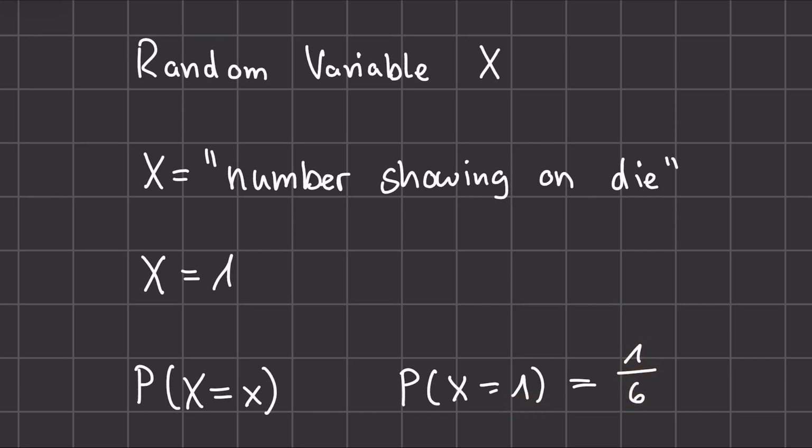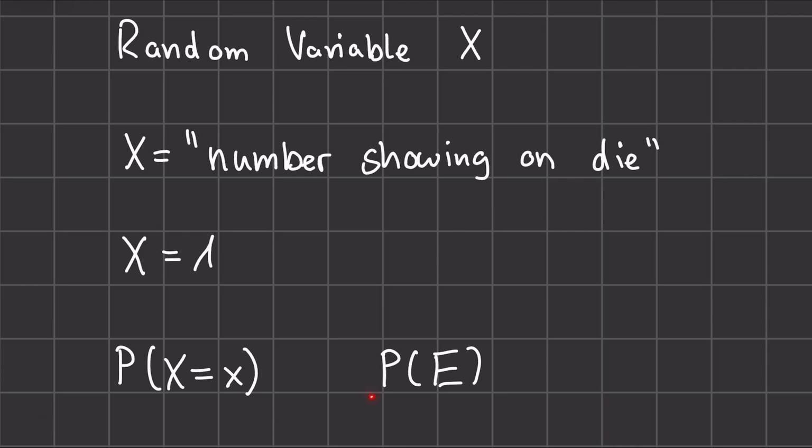Now, depending on the sample space and the exact scenario you are working with, these probabilities can be different. For example, if we have a not fair die, so one that might have a weight on one side, these probabilities might be different. And then we can also talk about the probability of an event occurring. And this essentially tells us what is the probability that any of the entries in this set occur.